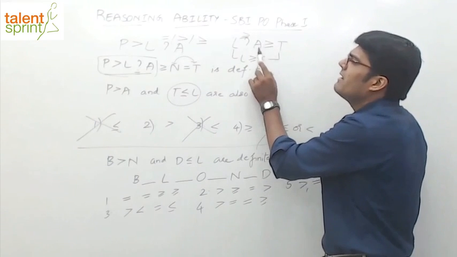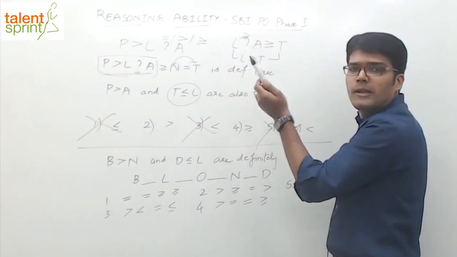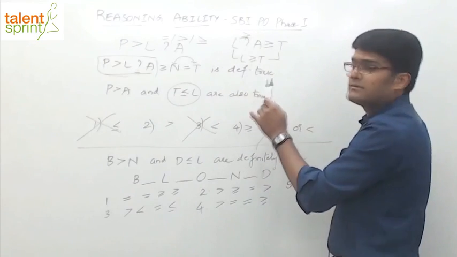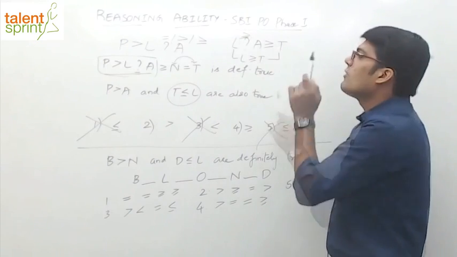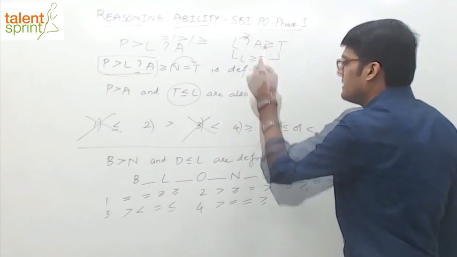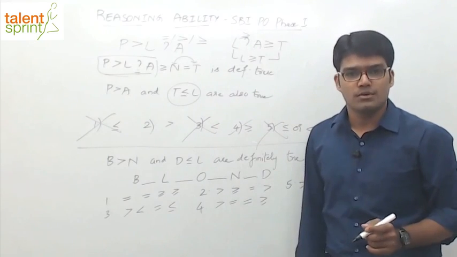T less than or equal to A less than or equal to L. So T less than or equal to L. If this is only greater than, let's say, then that equality will not come here. So the obvious answer is greater than or equal to. We can now say that the answer is option 4, greater than or equal to. Right? So that's about it.